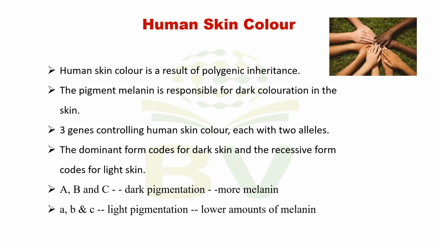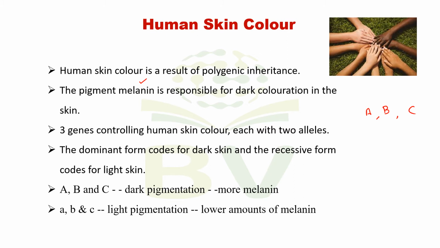Here I am taking the example of human skin color. Human skin color is a result of polygenic inheritance. The pigment melanin is responsible for dark coloration in the skin. Which pigment is responsible for the dark coloration? The pigment melanin. There are three genes controlling human skin color. We can call them A, B and C.